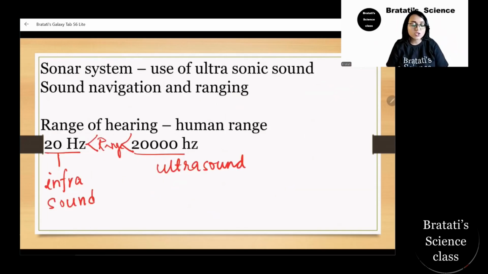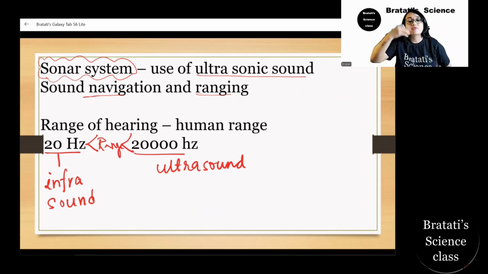Next, the sonar system. This sonar system is also a use of reverberation, where we use ultrasonic sound for sound navigation and ranging. So the range or the height of the hills and all that can be measured. Many times for organs, we have to check with sound only. With sound, we can see difficulties in organs that we cannot see directly, and get an idea whether there is an obstacle or not.